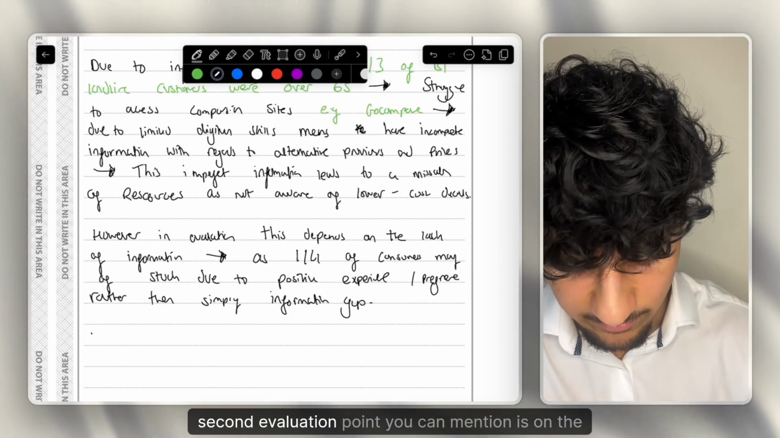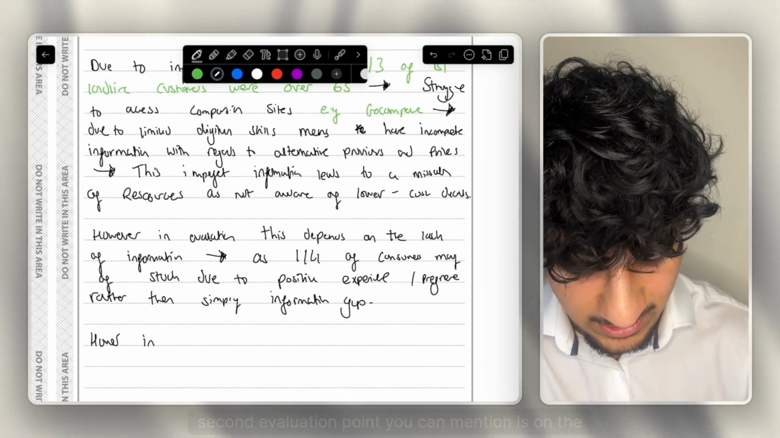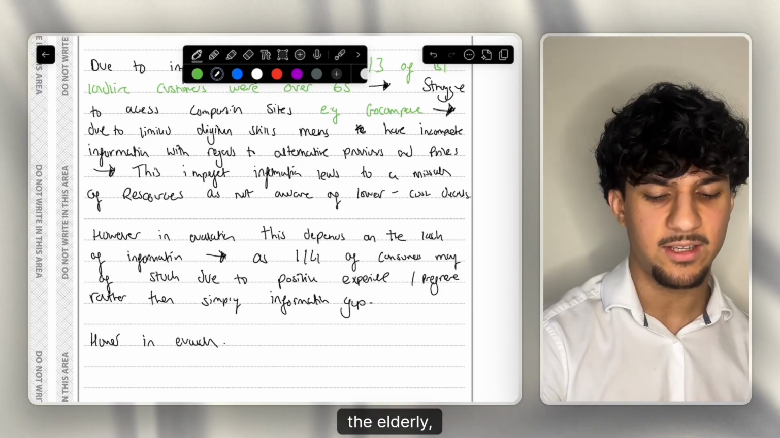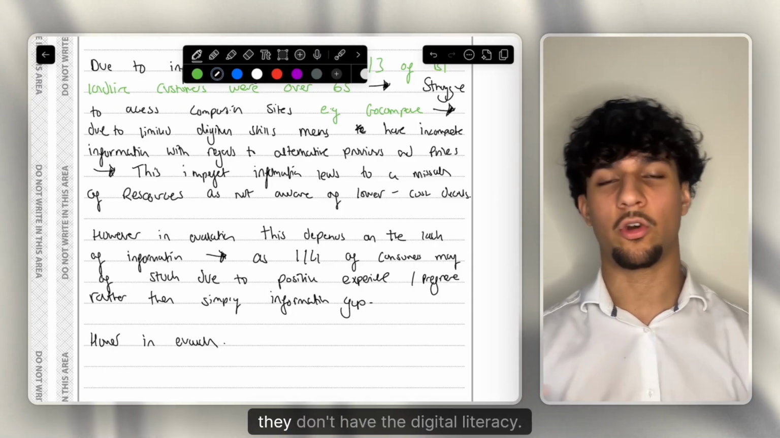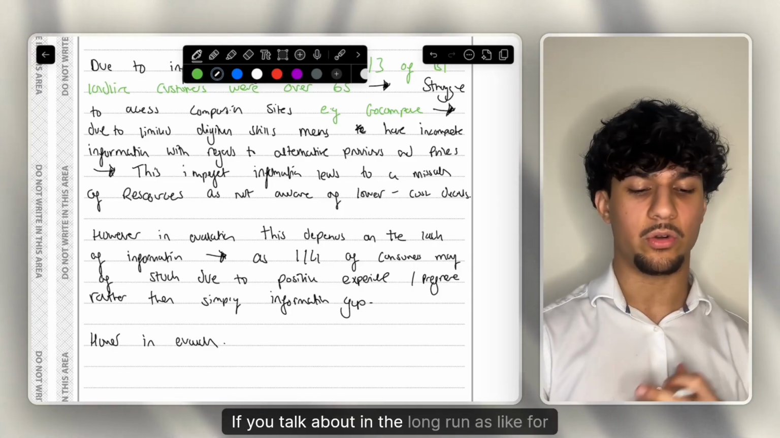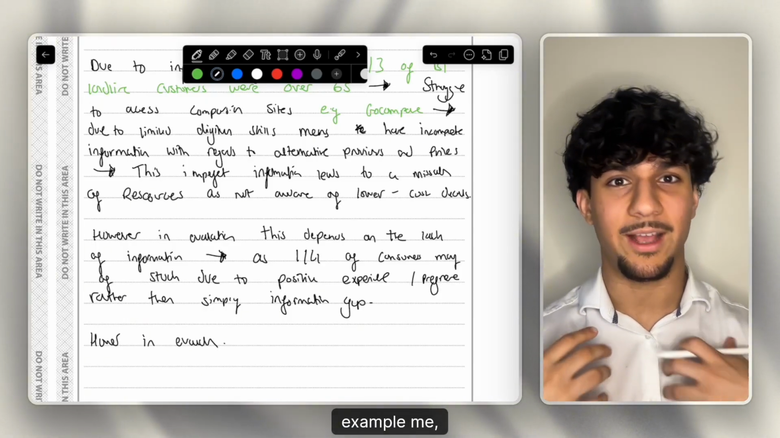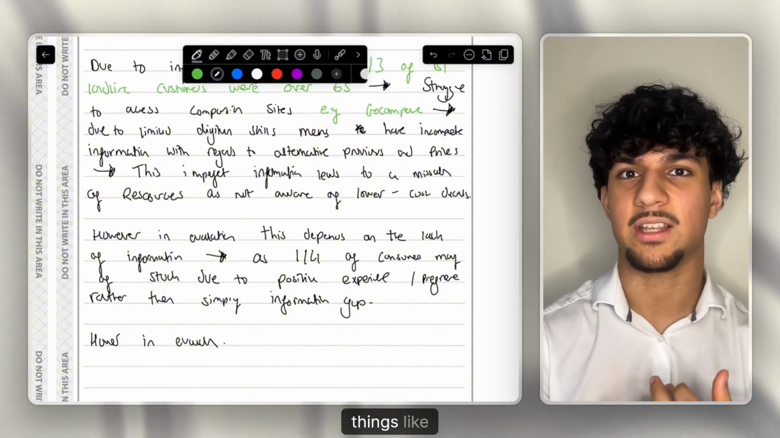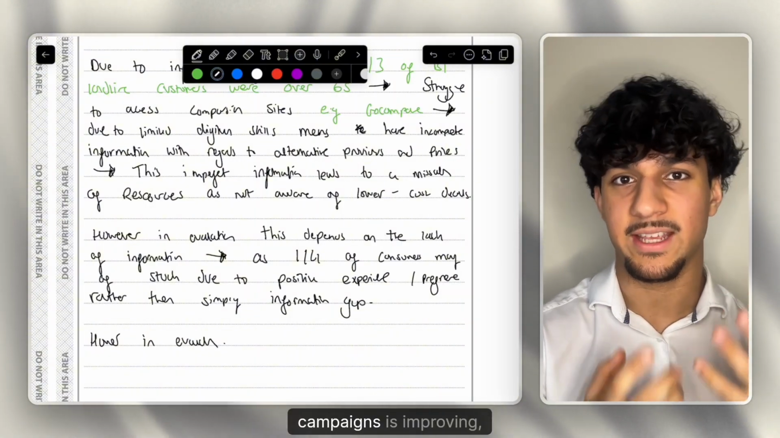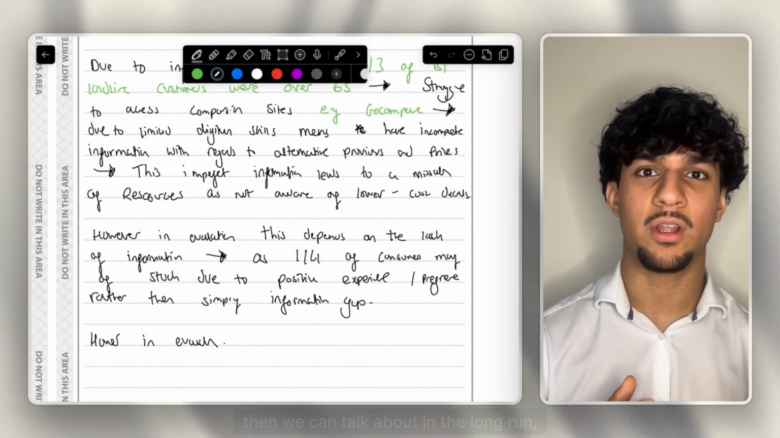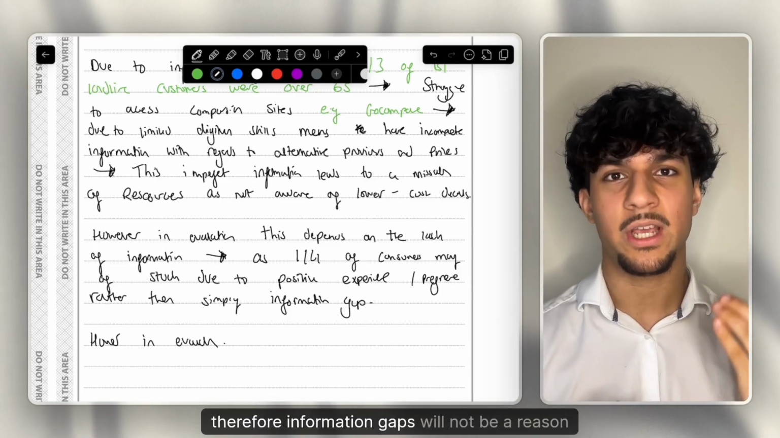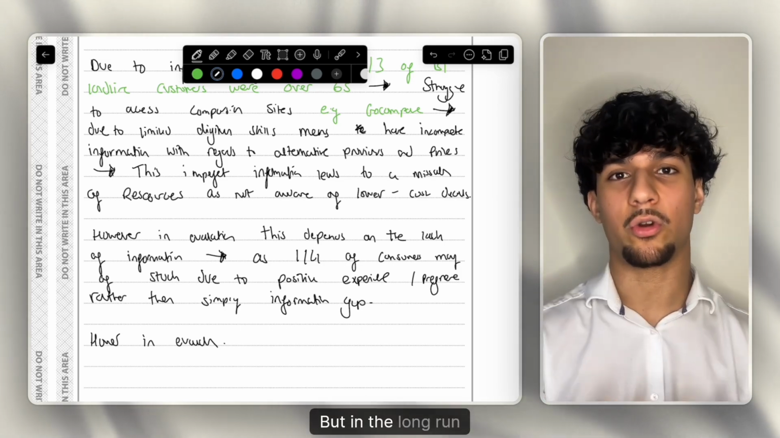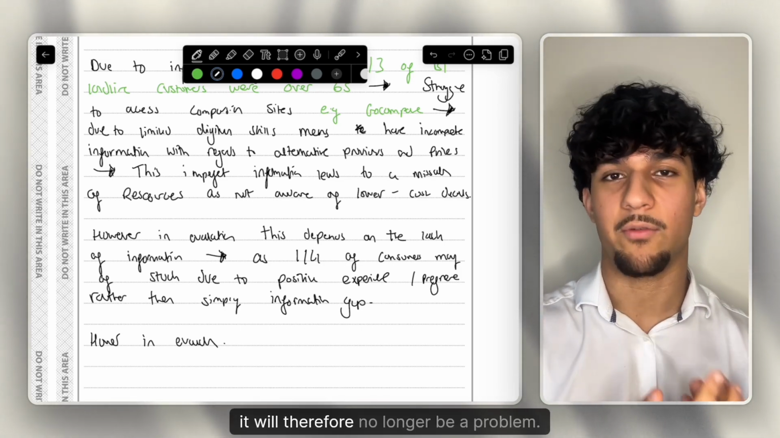And then a really good second evaluation point you can mention is the time frame, where you could talk about digital literacy. We say that these consumers, the elderly, are not switching because they don't have the digital literacy. But in the long run, as for example me, as we get older, we will have much better digital literacy, with things like courses and campaigns improving it. So in the long run, digital literacy will improve, therefore information gaps will not be a reason why consumers do not switch. In the short run, yes, this may be a problem, but in the long run, with digital literacy improving, it will no longer be a problem.